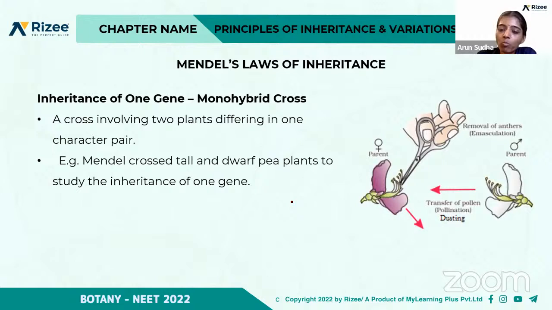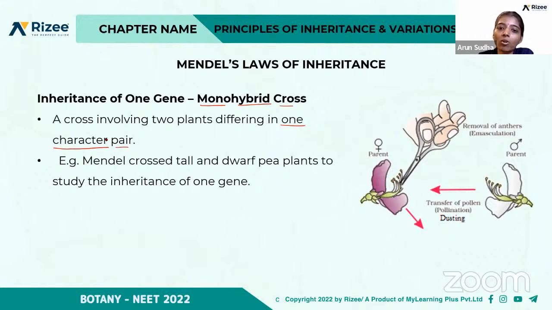So what is a monohybrid cross? It is a cross involving 2 plants. They differ in 1 character pair, because he didn't take many characters into account. If he is analyzing the height, he took into account only the tall plants and the dwarf plants.